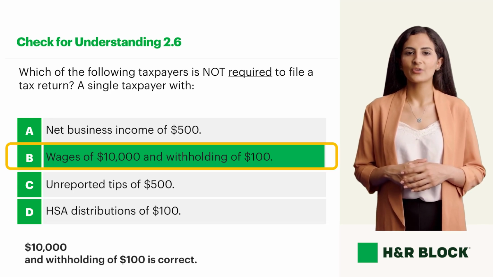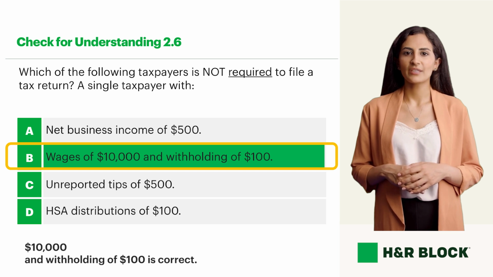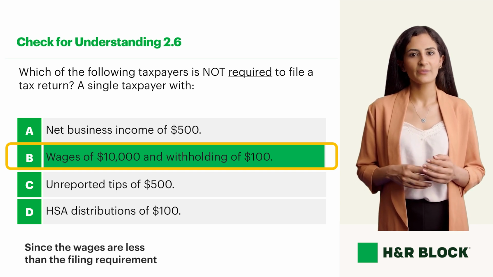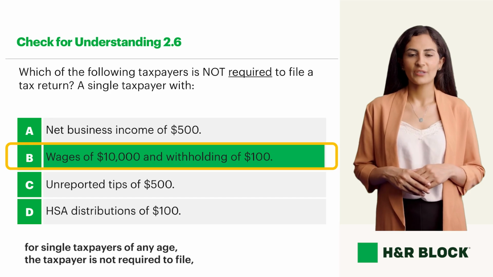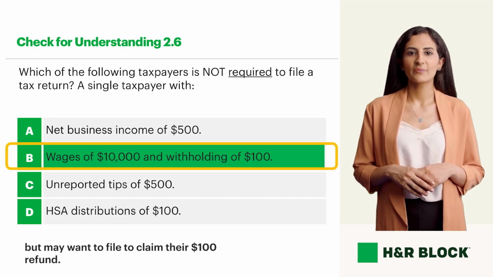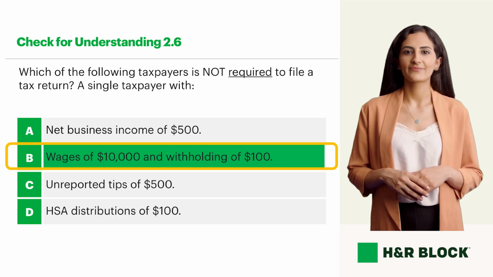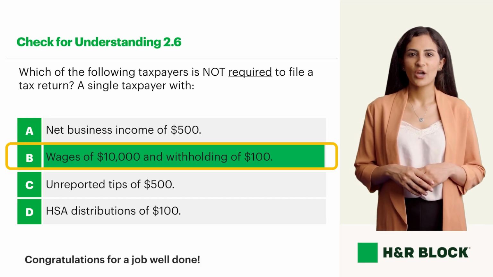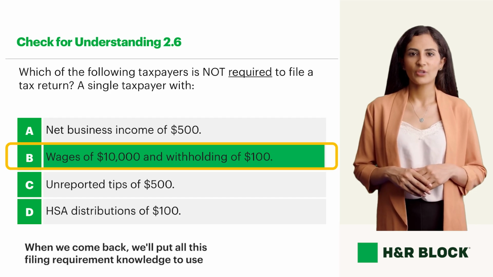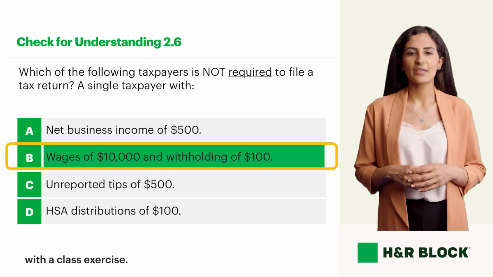Wages of $10,000 and withholding of $100 is correct. Since the wages are less than the filing requirement for single taxpayers of any age, the taxpayer is not required to file, but may want to file to claim their $100 refund. Congratulations for a job well done. It's time to stop for now. When we come back, we'll put all this filing requirement knowledge to use with a class exercise.